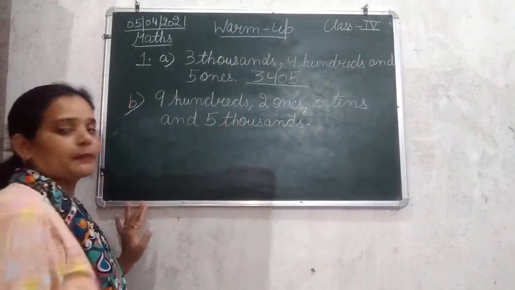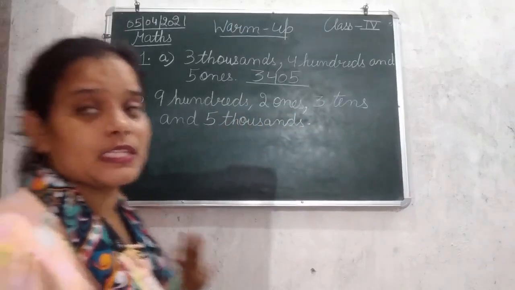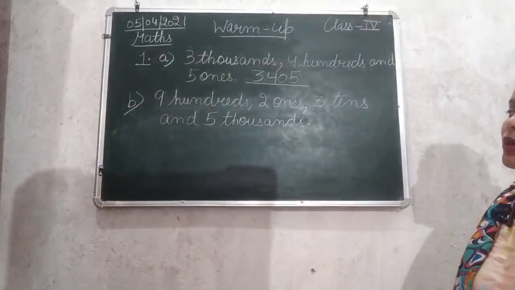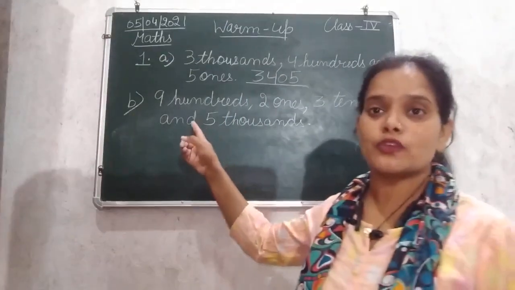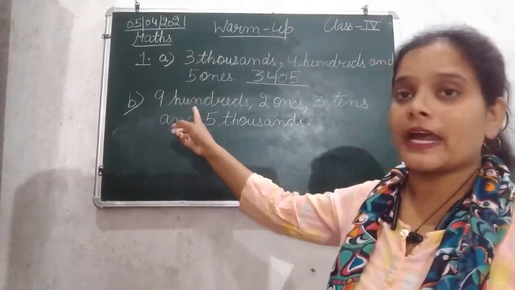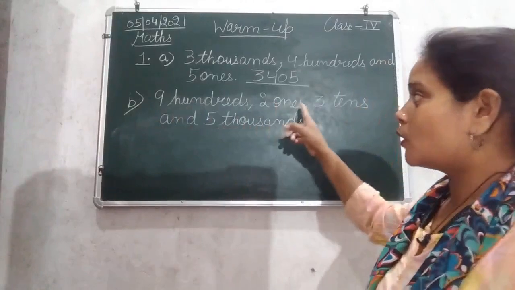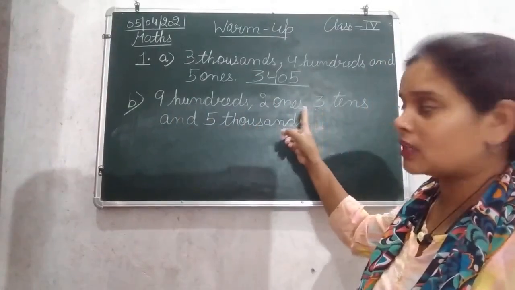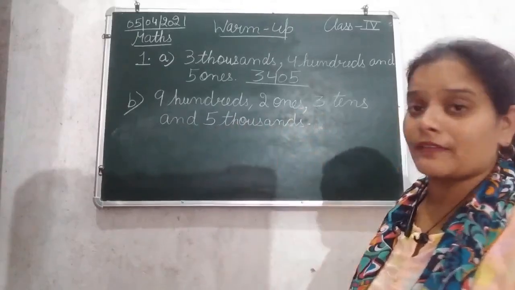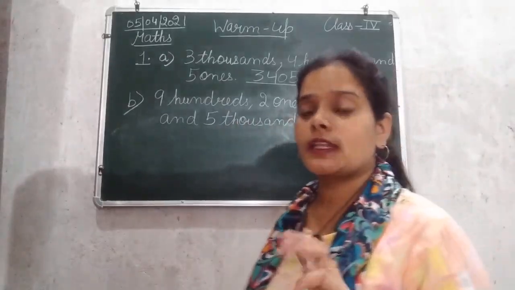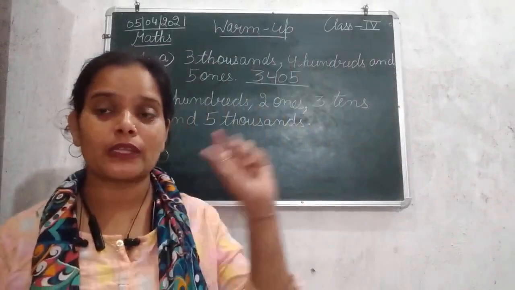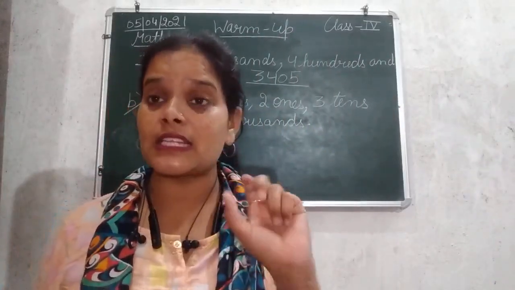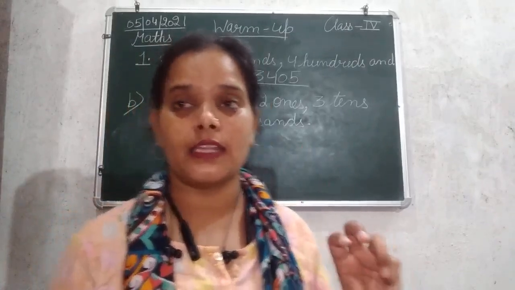Okay, so that means now we are going to write these numbers. Let's see how we can write them. Here again the place values are given: at hundreds we have 9, ones place 2, tens place 3, and thousands place 5. It is not given in a series, like 1000, then 100, then tens, then ones. There is no series given.